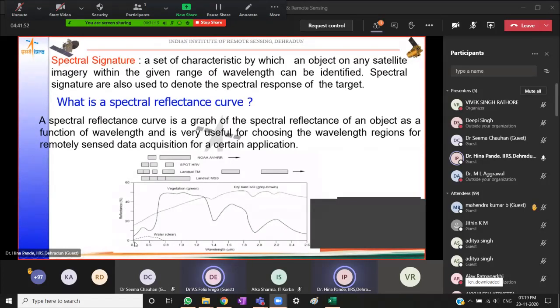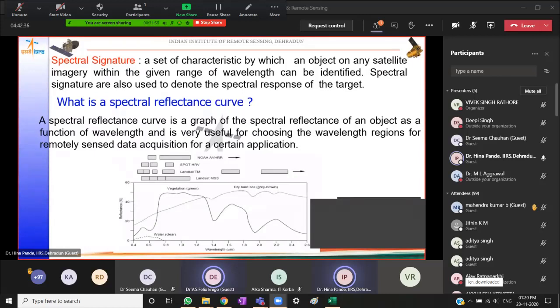So if you see this from 0.4 to about just before 0.8 micrometers, this is the visible and near infrared range. So clear water has very little, just about less than 5% reflectance in the visible portion. So that means it will be dark in its response even in the visible portion. However, as soon as it reaches the infrared portion, all the radiation is absorbed. So water absorbs the infrared, which means on the image in the infrared region, water bodies will appear dark.